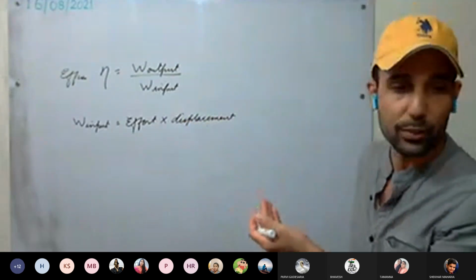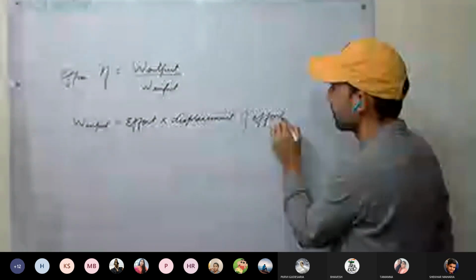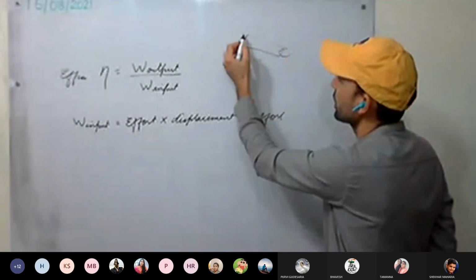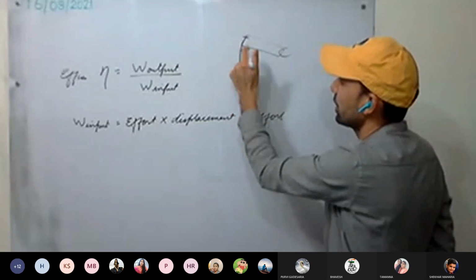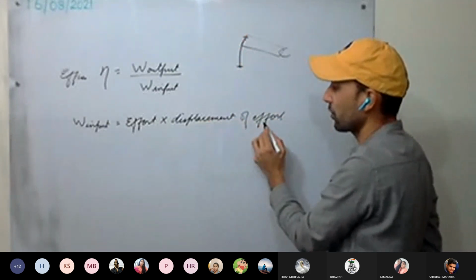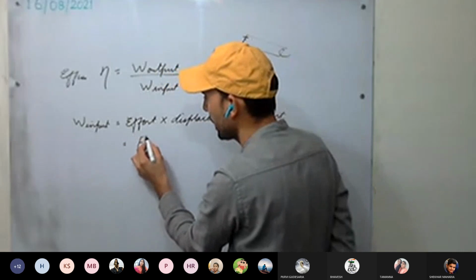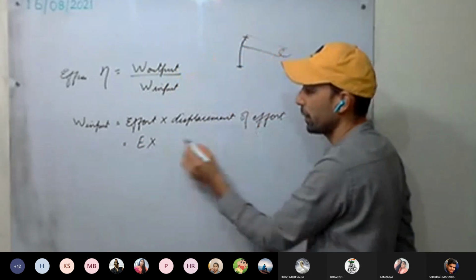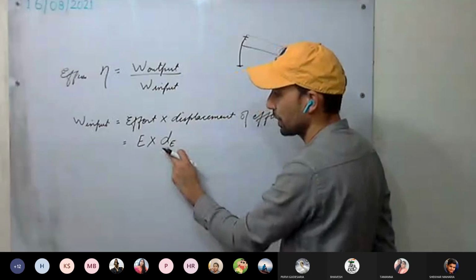It is the displacement of the effort point. For example, this is the spanner, and this effort point has moved from here to here. So work input is E into dE, the displacement of the effort.